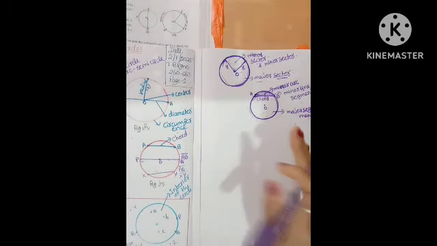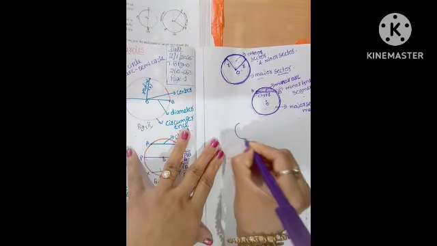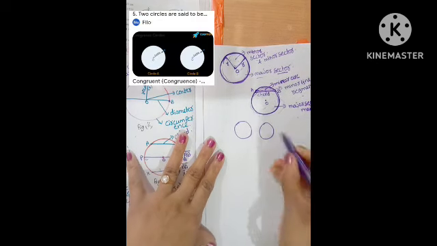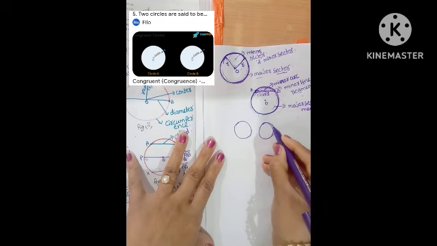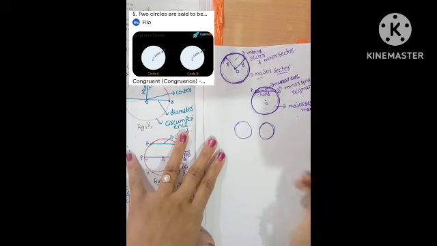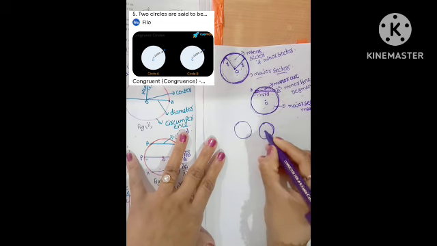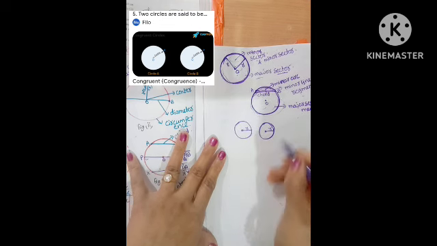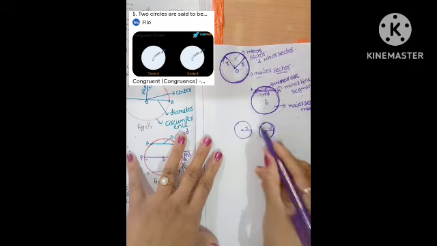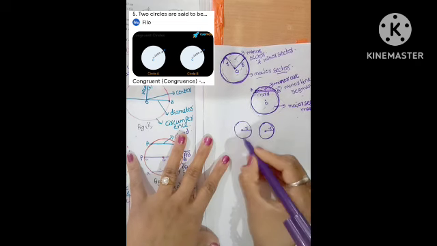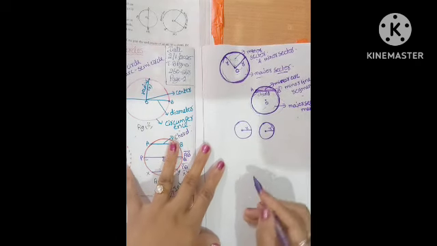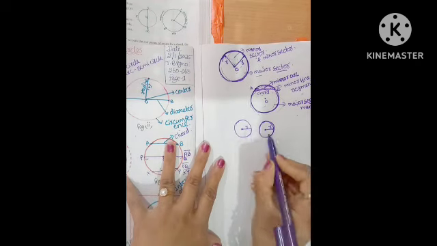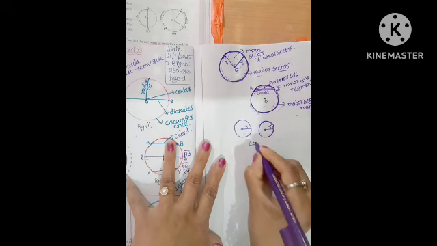Here the sizes are the same, the radius is also the same, the circumference is also the same, and the surface area is also the same. These two circles are called congruent circles.